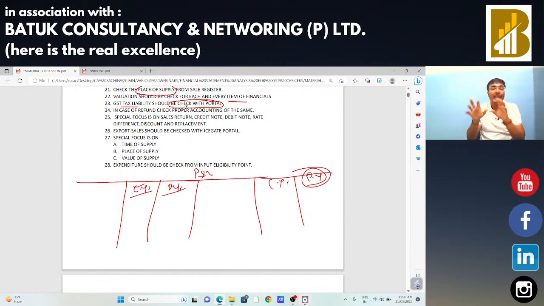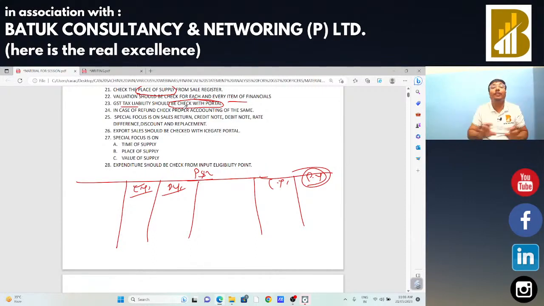Okay, in the electronic cash ledger you get the idea of what amount of tax he has paid in cash and what amount of tax the particular entity has adjusted with the credit ledger. We need to check the same. Also, one more ledger is available, that is the electronic liability register or electronic liability ledger. We need to check the same also.